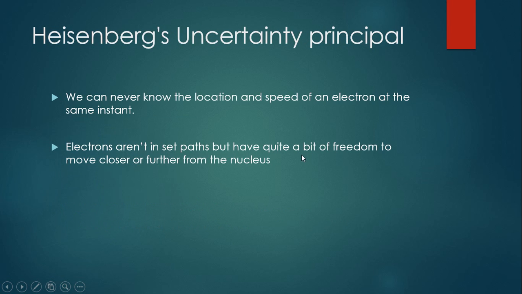Then came Heisenberg's uncertainty principle. Yeah, same Heisenberg that old Walter White named himself after, a little drug pseudonym. So Heisenberg did some experiments that prove that we can actually never know the location and speed of an electron at the same instant. They actually have a lot of freedom. They can change where they are and what they're doing based on the amount of energy available to them and a few other things. This led us to the idea that electrons aren't in set paths like the planets around the sun, but have quite a bit of freedom and can move closer or further away from the nucleus.